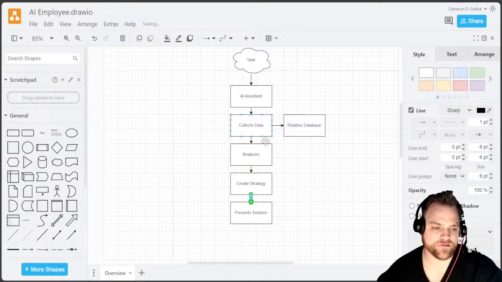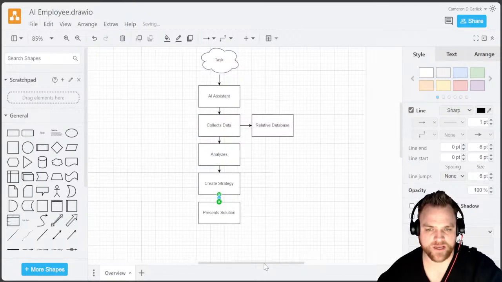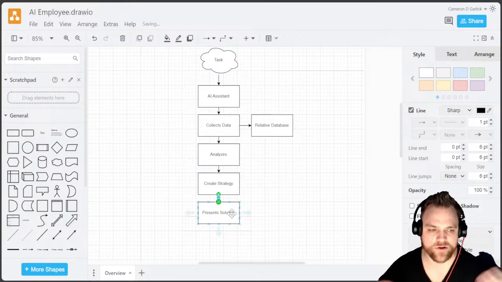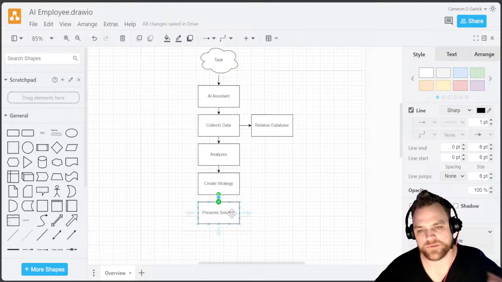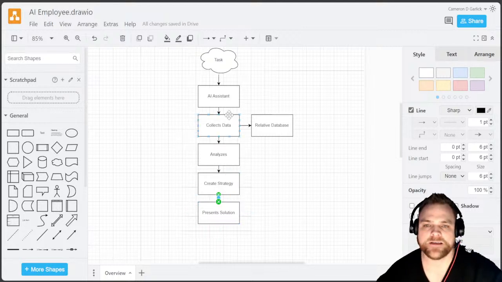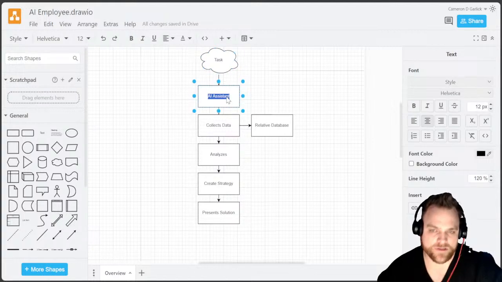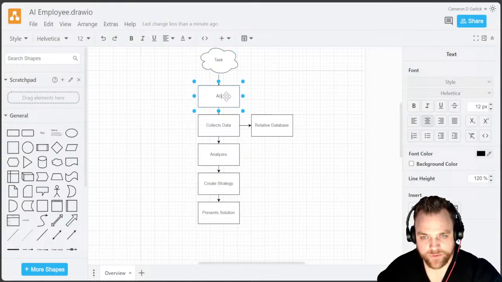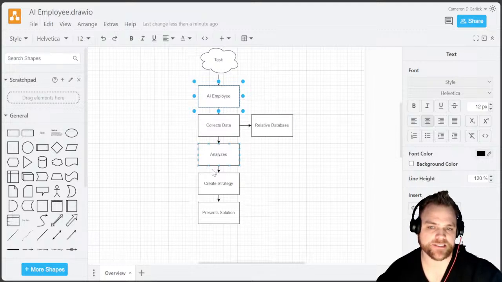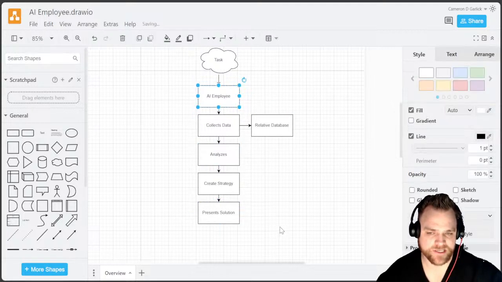Okay, this is a single track. I'm not diving multi-piece yet, but I'll show you how to create it, even if you want to create the same thing that I'm creating. Basically, somebody comes in and says, hey, I need to do a specific task. They give it to the AI assistant, or you can call it the AI employee. We'll just call it AI employee because people know what an employee is. The AI employee collects the data, analyzes the data, creates a strategy, and presents a solution.